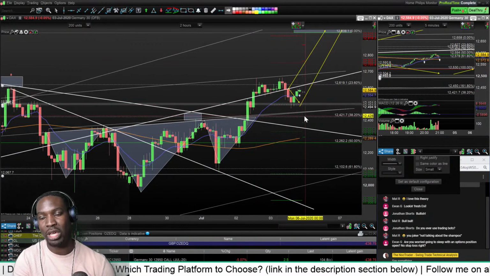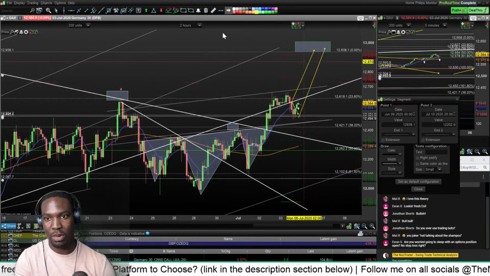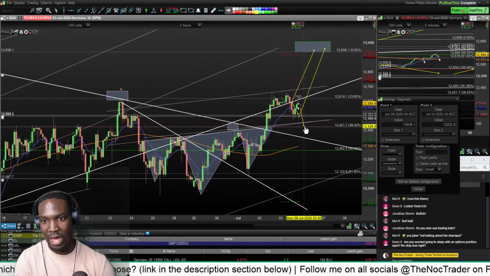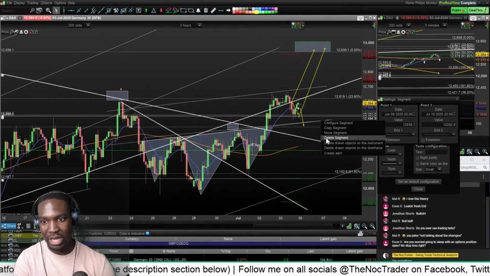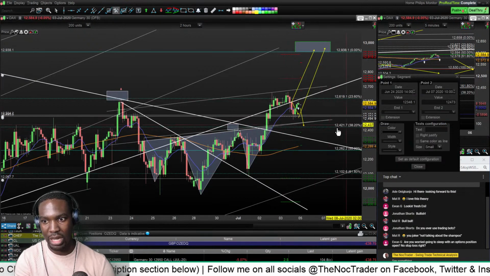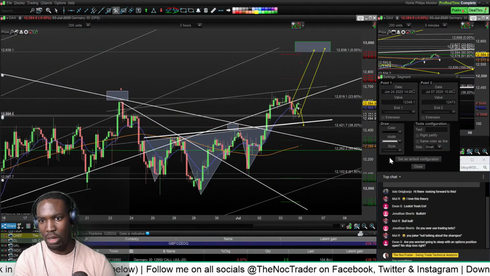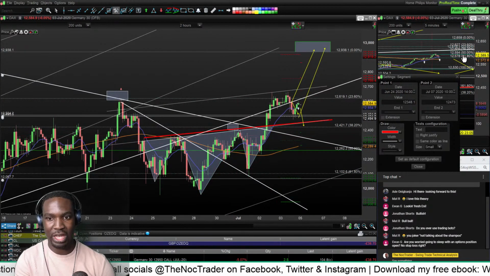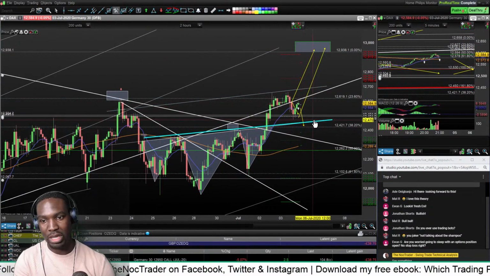So when it hits a level at which I think the trade is wrong, for example, I'm expecting this right now to carry on climbing. If the DAX just starts doing something silly and starts selling off, I've put an alert: if it breaks this neckline, if it breaks this line here, so let me show you. Let me make it another color because I've got too many bold. If it breaks this red line here, then I would think, okay, the pattern's been broken. So at that point, I would exit my trade.